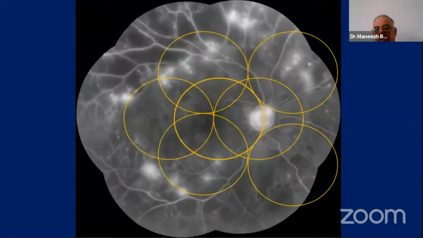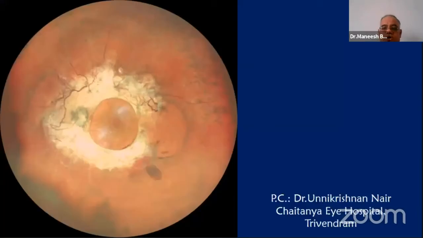These are the 7 subfields which are defined by the ETDRS study, and these are the montage pictures which were used for grading of diabetic retinopathy in the ETDRS study. In the past, with older film-based cameras, it would take a lot of effort to take these pictures, but it is, as we can see, much easier to do now with modern cameras. But it is not as good as the ultra wide field cameras which are available to us.